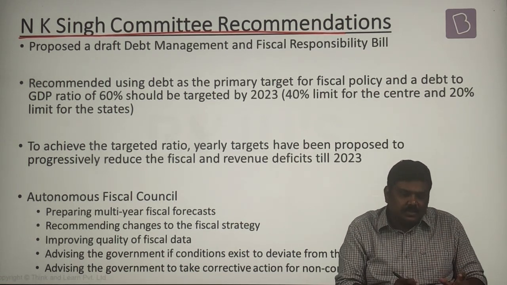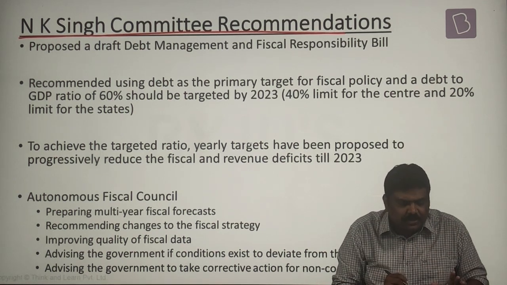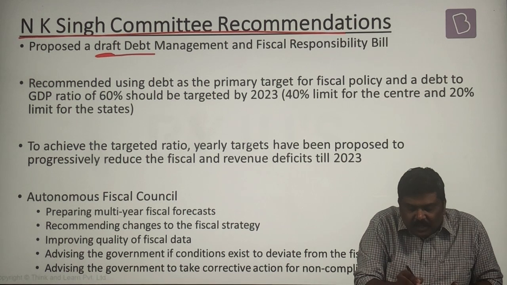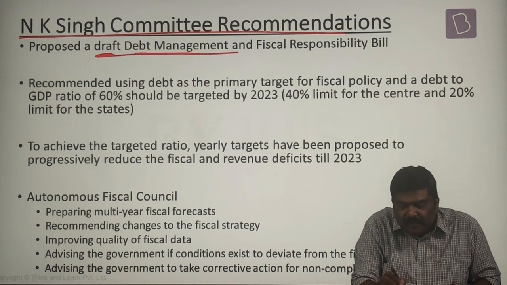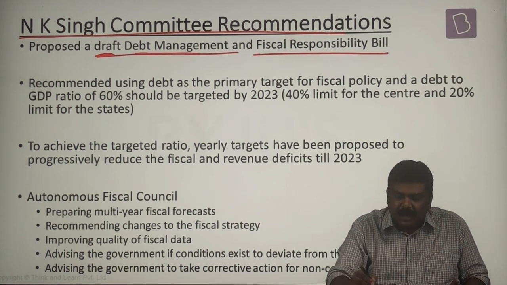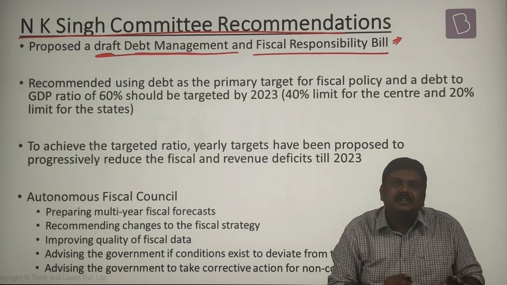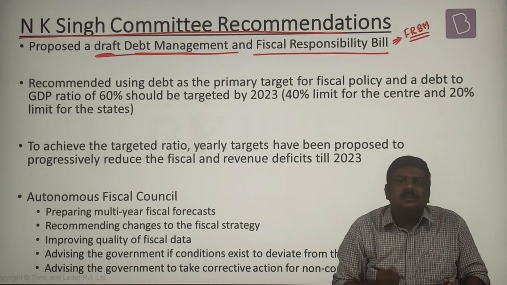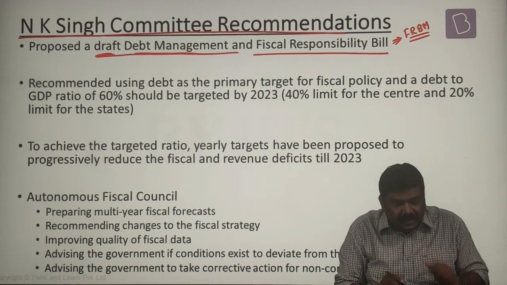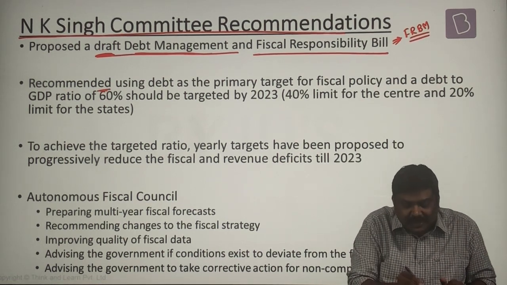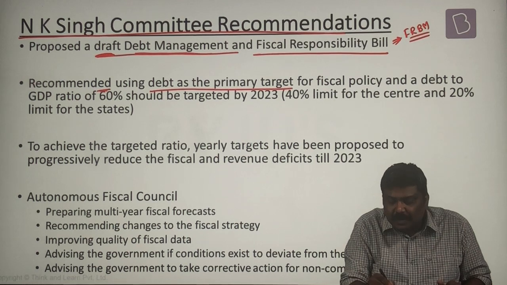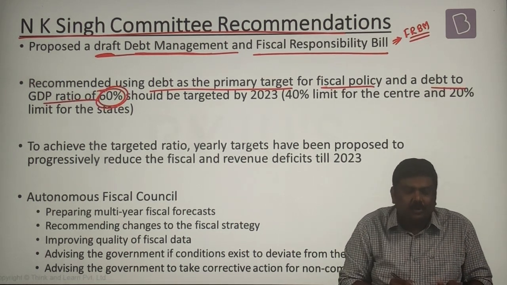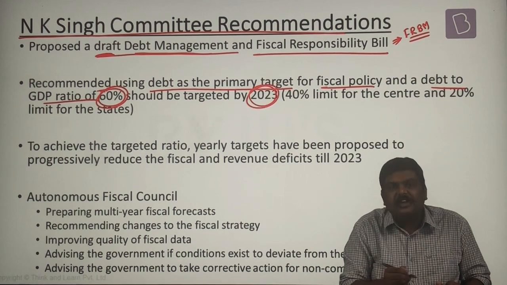What are the recommendations? These are the most important recommendations. One, it has proposed a bill which is called the draft Debt Management and Fiscal Responsibility Bill, and once passed by the parliament, this will replace FRBM. This is the first recommendation. Second, it has recommended using debt as the primary target for fiscal policy, and the debt to GDP ratio should be brought down to 60% by 2023.